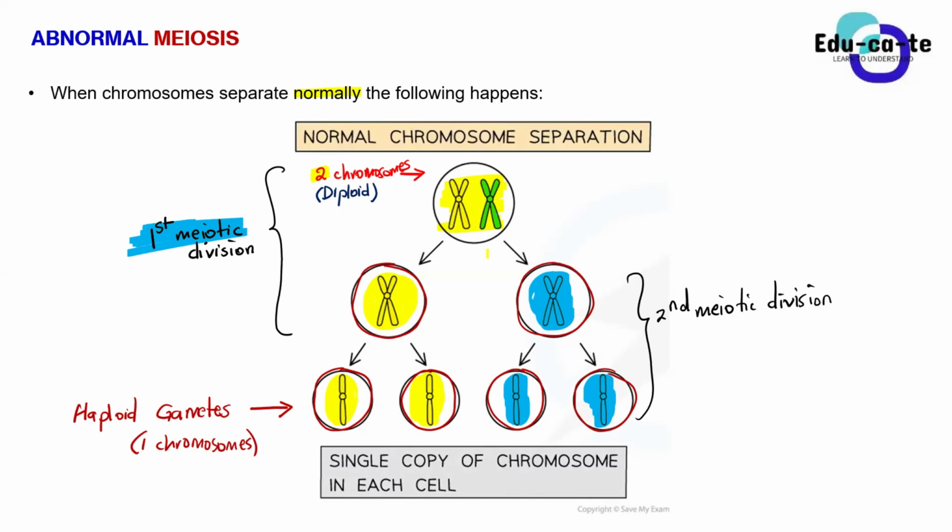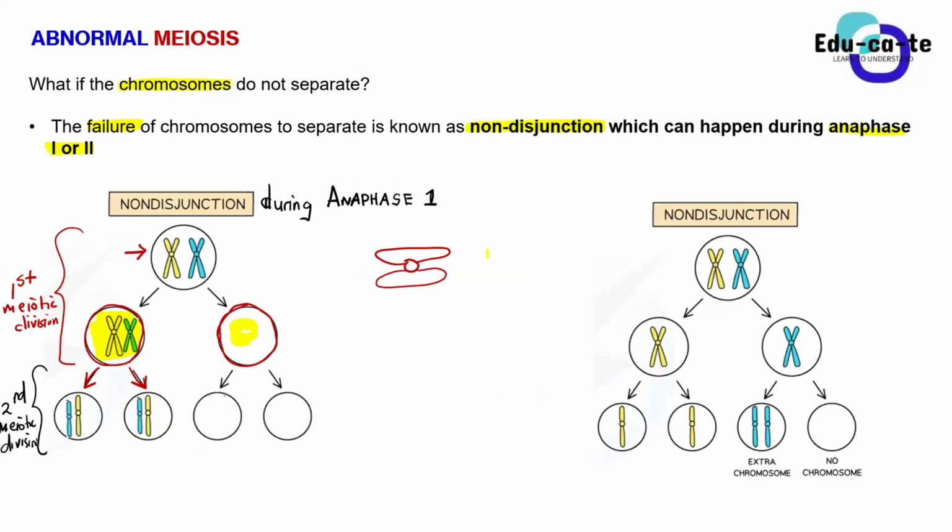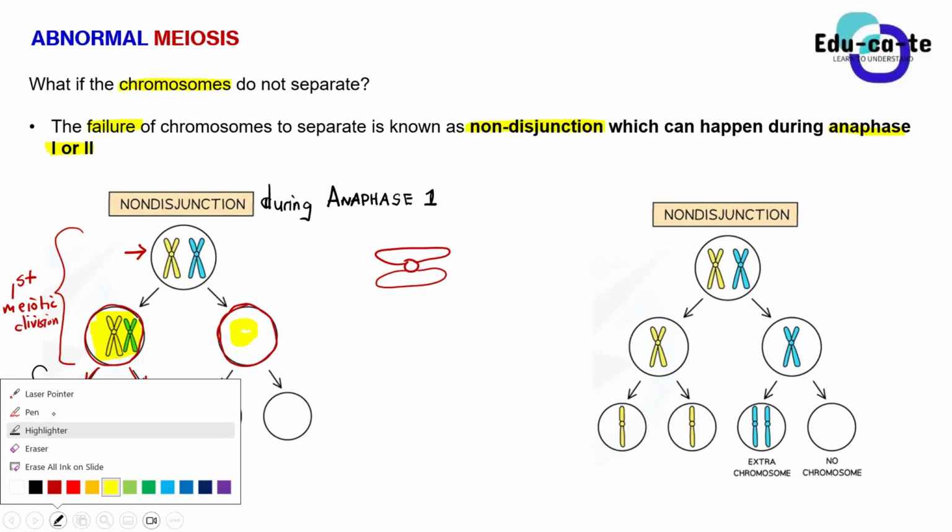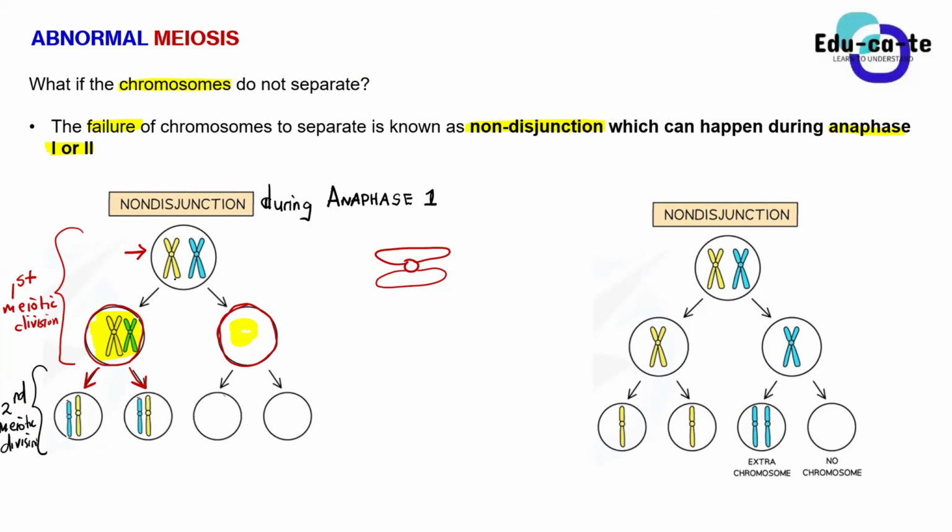But now, because they failed to separate during anaphase 1, what happens? These two homologous chromosomes will go to only one cell. And then during the second meiotic division, what must happen? They must split again. That's why it's the second meiotic division. That's anaphase 2 for you. During anaphase 2, you need to remember, guys, that they must separate again. What is separating? It is the chromatids, the sister chromatids, that are separating. One is being pulled to the upper pole, another one is being pulled to the lower pole.